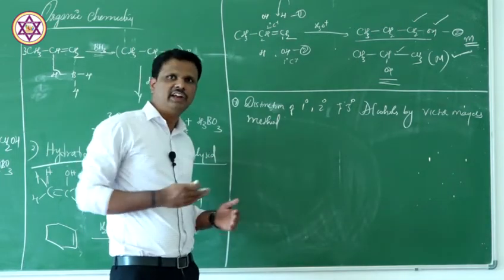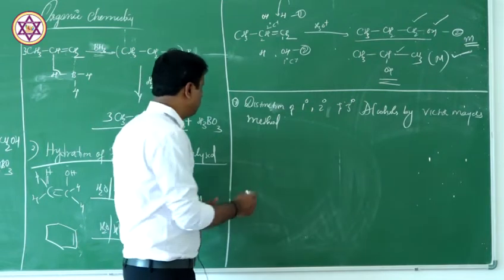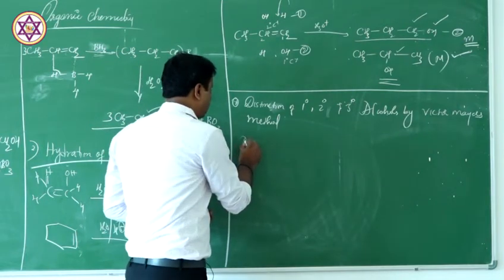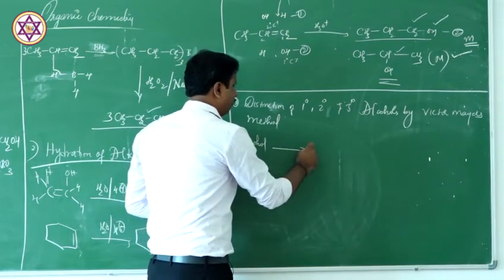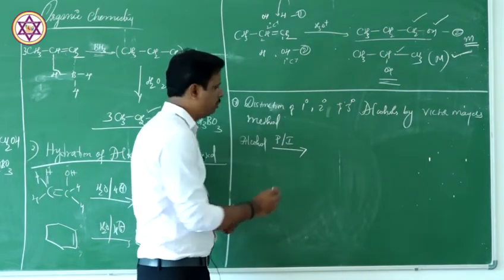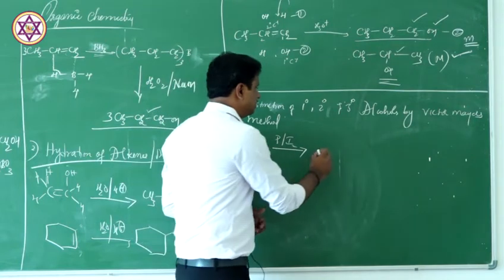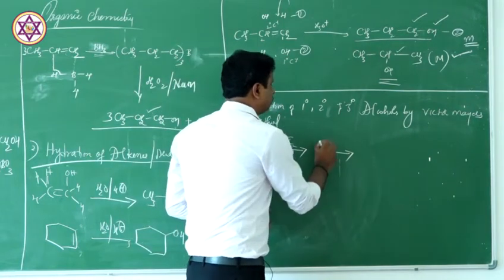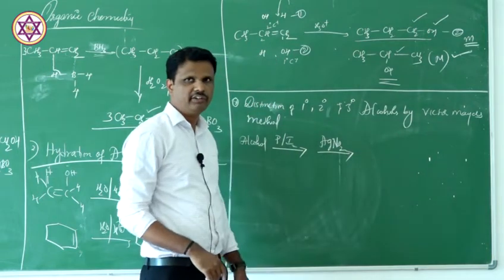It's a sequential reaction. I'll write the sequence here, you'll understand. Let us say for example we have an alcohol. First step, we treat this with iodine in the presence of red phosphorus, that is I2 in presence of red phosphorus. In the second step, we treat this with AgNO2, silver nitrite.